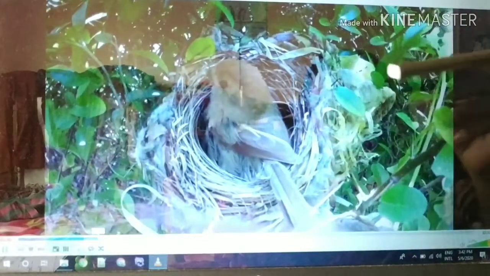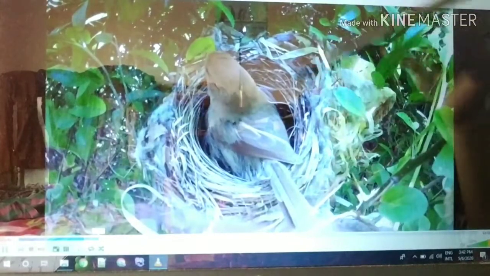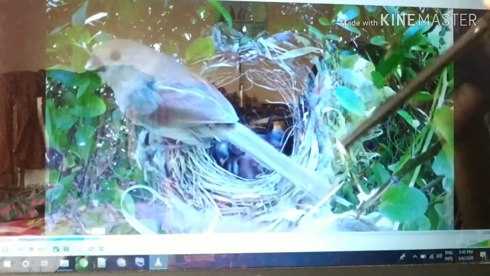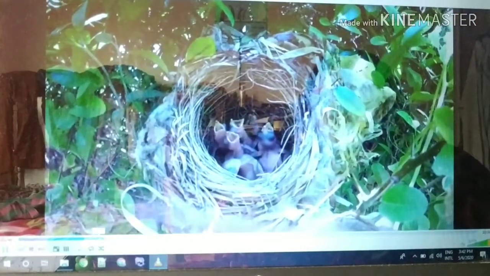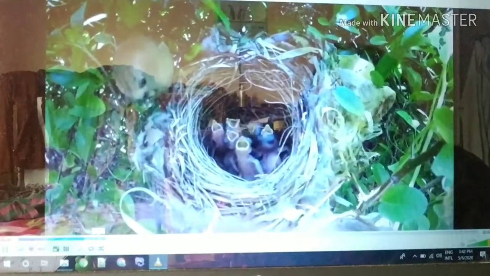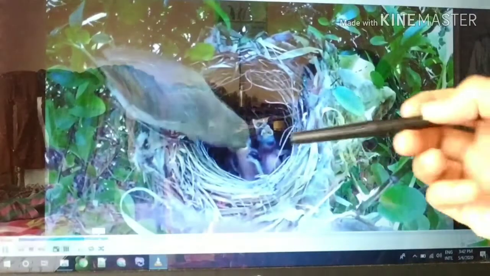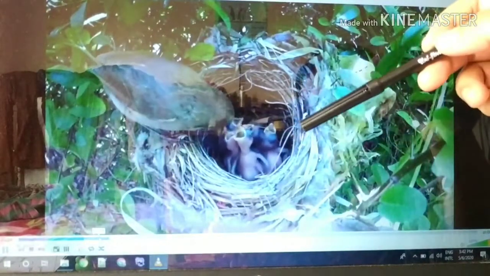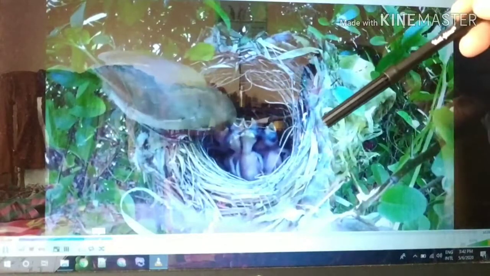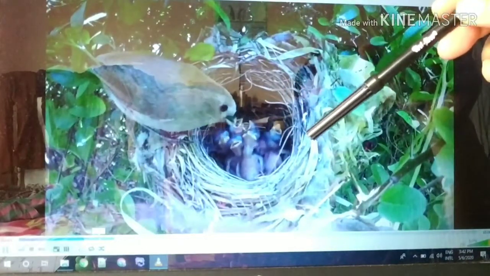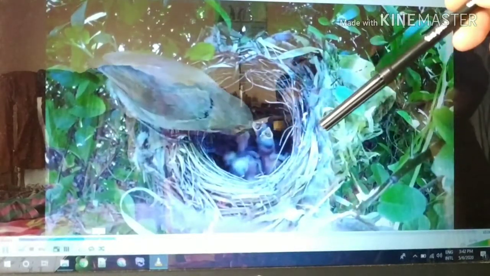This way they keep the baby birds warm. We learned that parent birds feed the baby birds and keep them warm. Look, the birds are hungry. They want to eat, and the parent birds are feeding them. This is so cute, no?